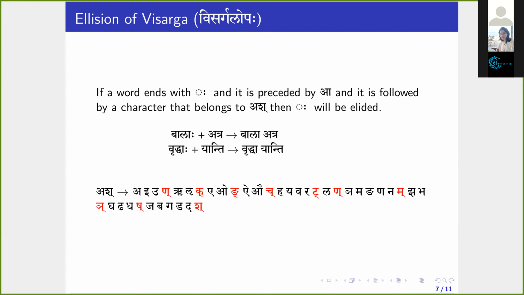Perhaps it is a silly question, but once a sandhi is made, how is it that Bala and Atra are written separately instead of as one word? This is a convention.